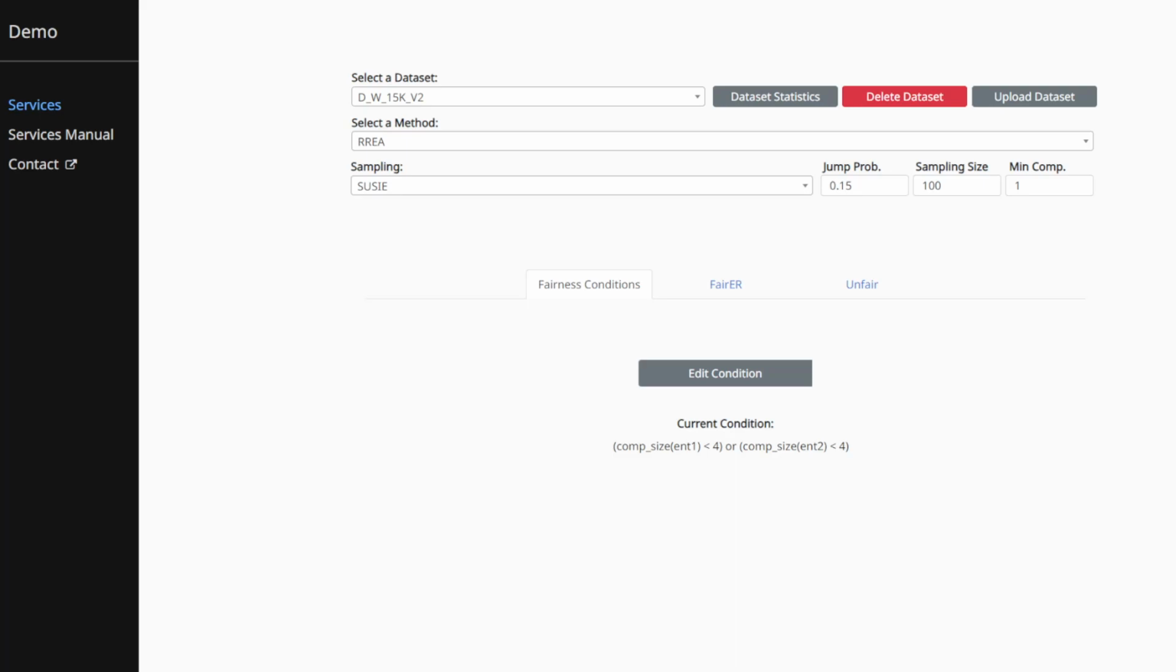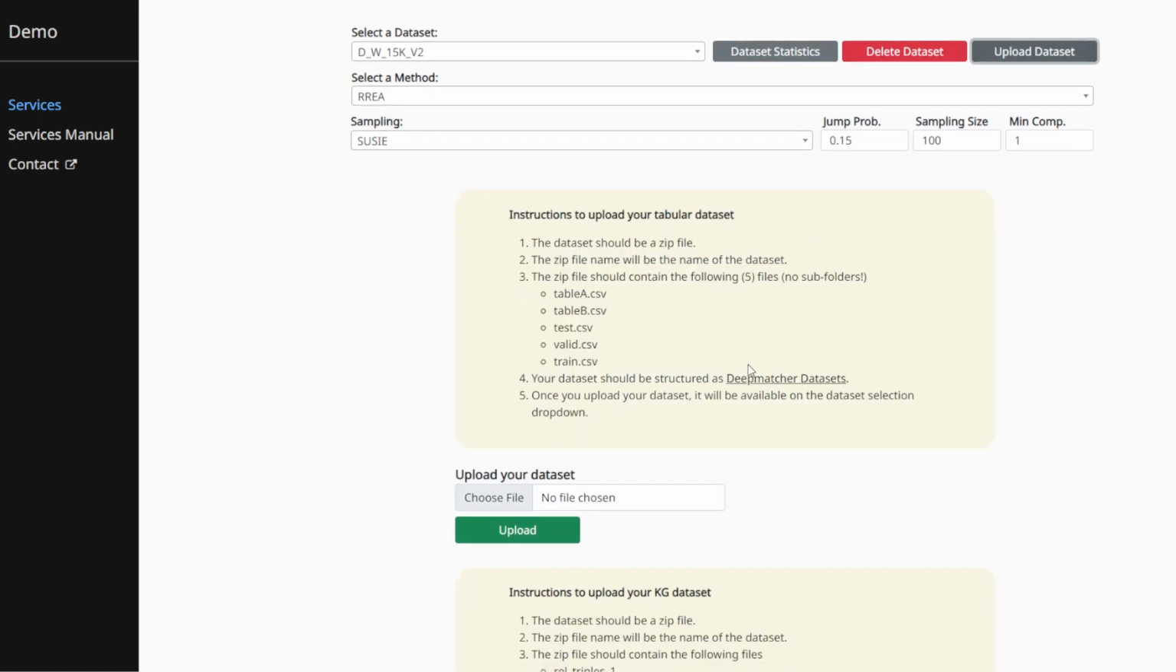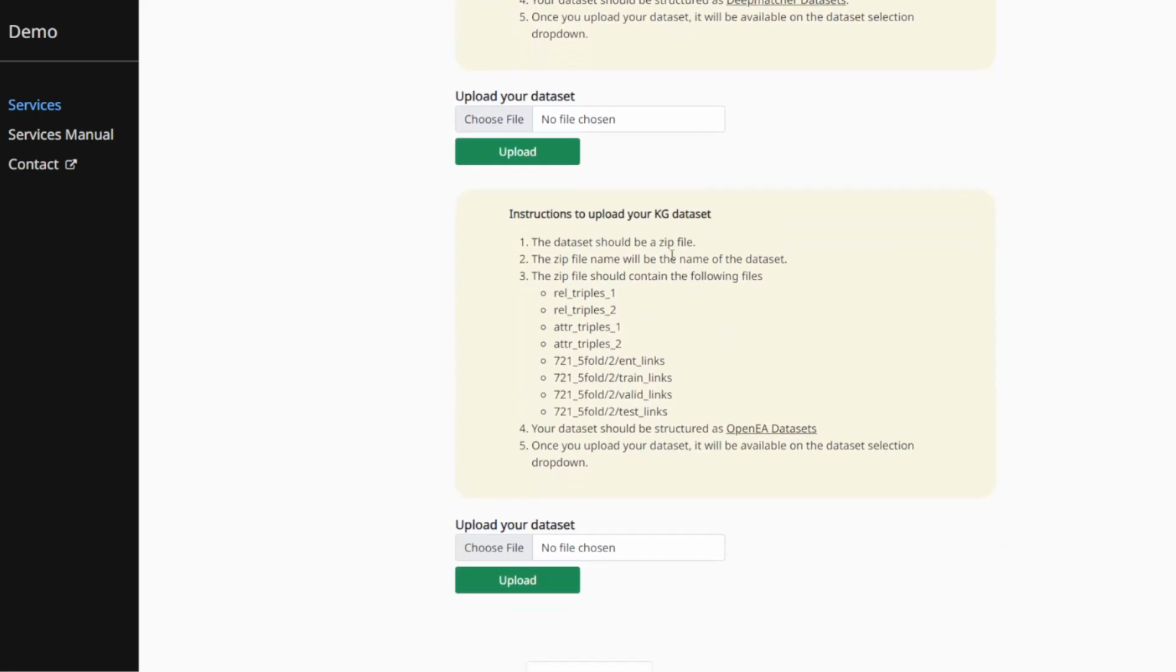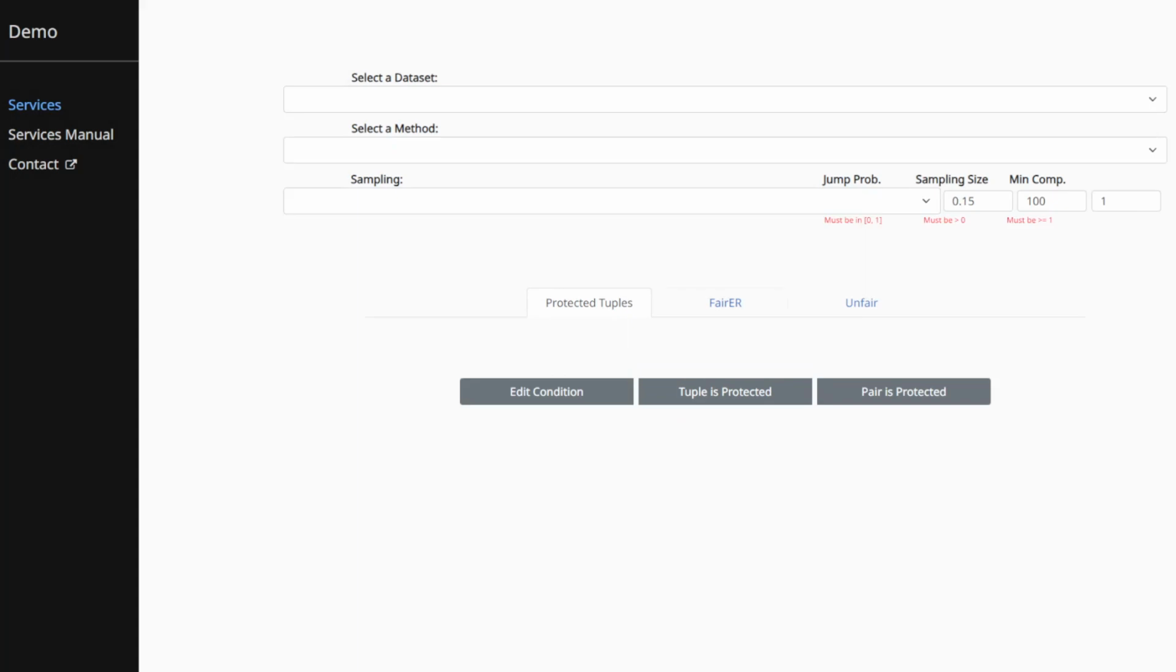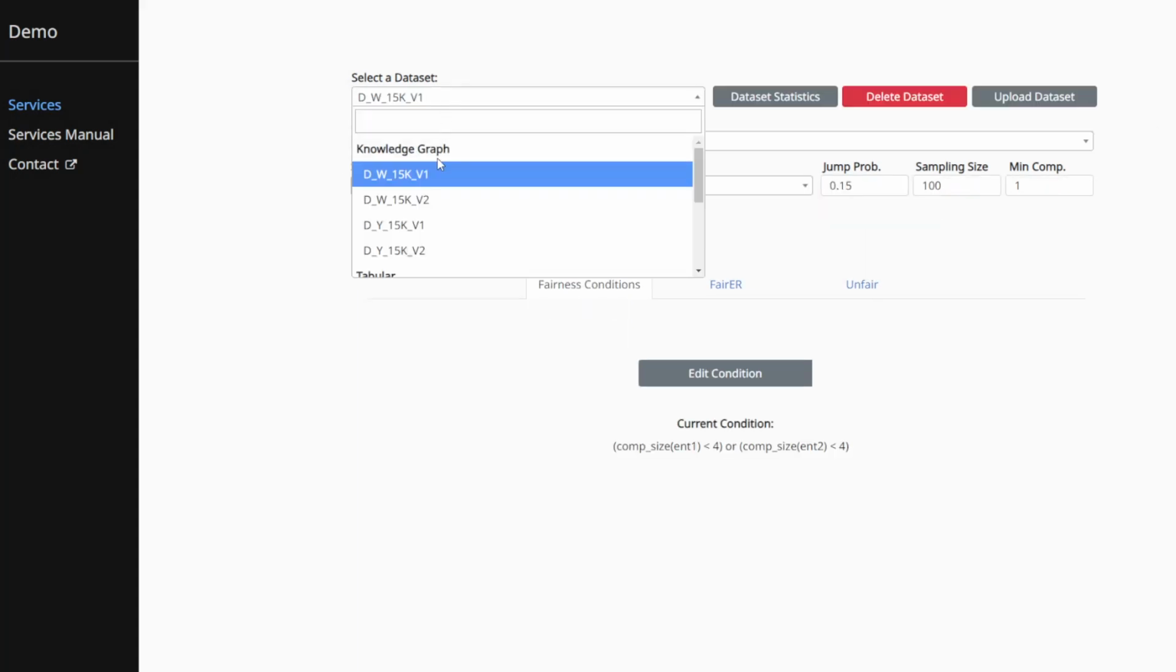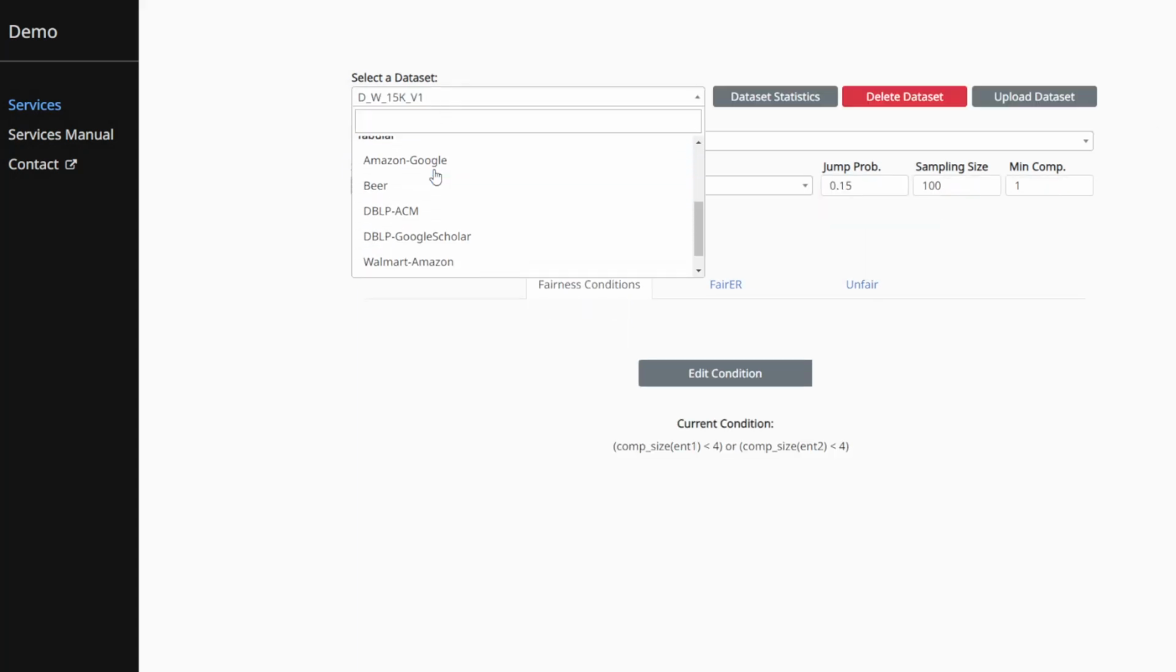Hello, this is a demo of Fairness Aware and Explainable Entity Resolution. We will start our demo by uploading a knowledge graph dataset in the format described in this section. As soon as the uploading finishes, the uploaded dataset can be seen in the knowledge graph section, while there are numerous pre-uploaded knowledge graph and tabular datasets.